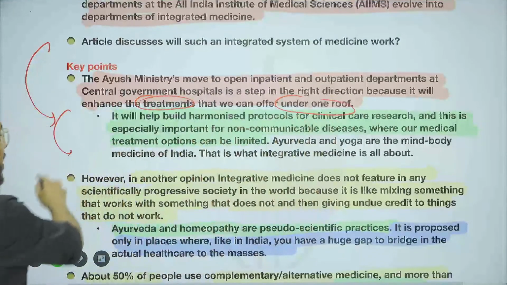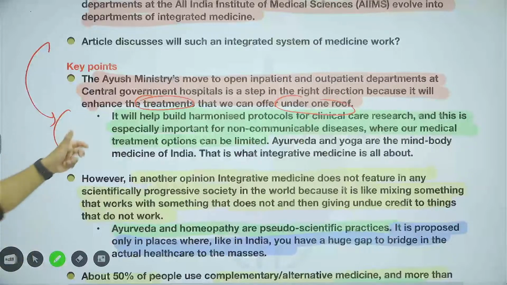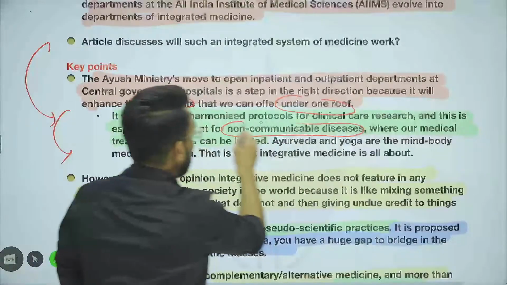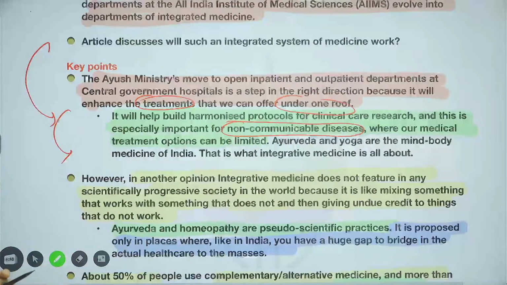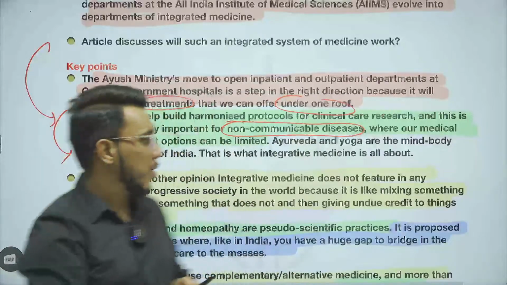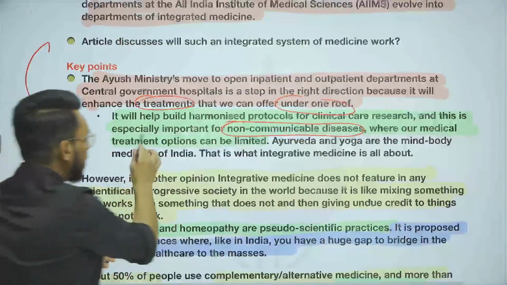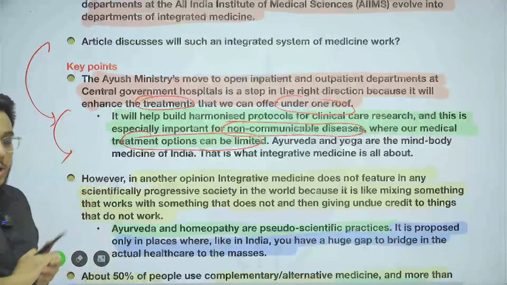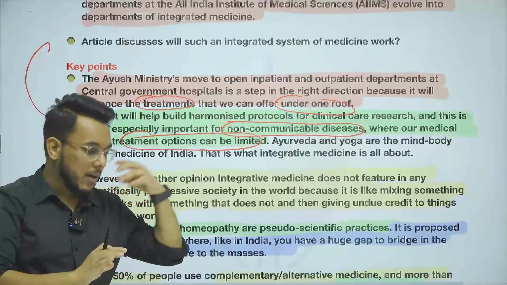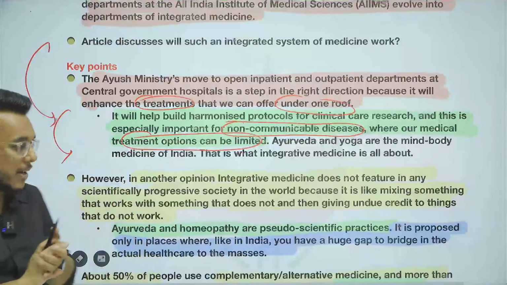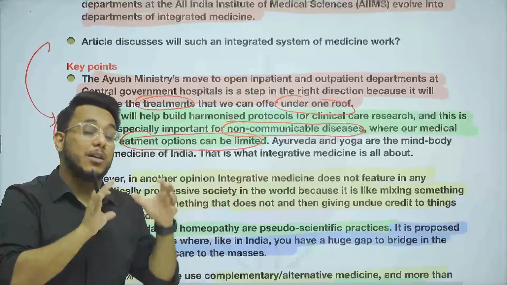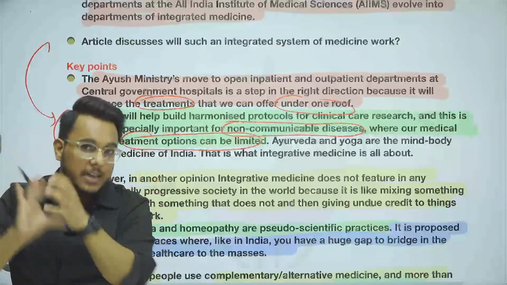Particularly when we talk about non-communicable diseases, such as diabetes, cardiovascular diseases, thyroid and all such diseases, the treatment options are very limited. Often allopathy is able to stop a particular disease's progression, but many times it has not been able to eliminate that disease.